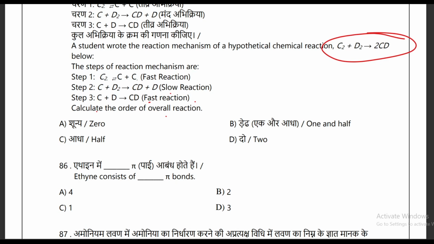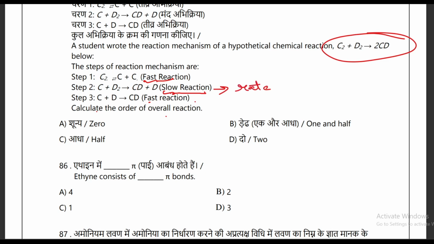In the first step, you will get an equilibrium in the reaction, but this step is fast. And in the second step, this is the slowest step, and obviously this step will help us find the rate of the reaction. So this is the rate determining step, the second step.